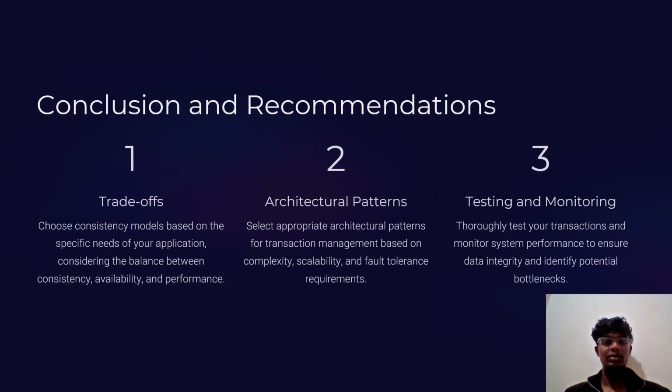We have come to the conclusion and recommendations. Trade-offs. Choose consistency models based on the specific needs of your application, considering the balance between consistency, availability, and performance. The second one is architectural patterns. Select appropriate architectural patterns for transaction management based on complexity, scalability, and fault tolerance requirements. Third one is testing and monitoring. Thoroughly test your transactions and monitor system performance to ensure data integrity and identify potential bottlenecks.